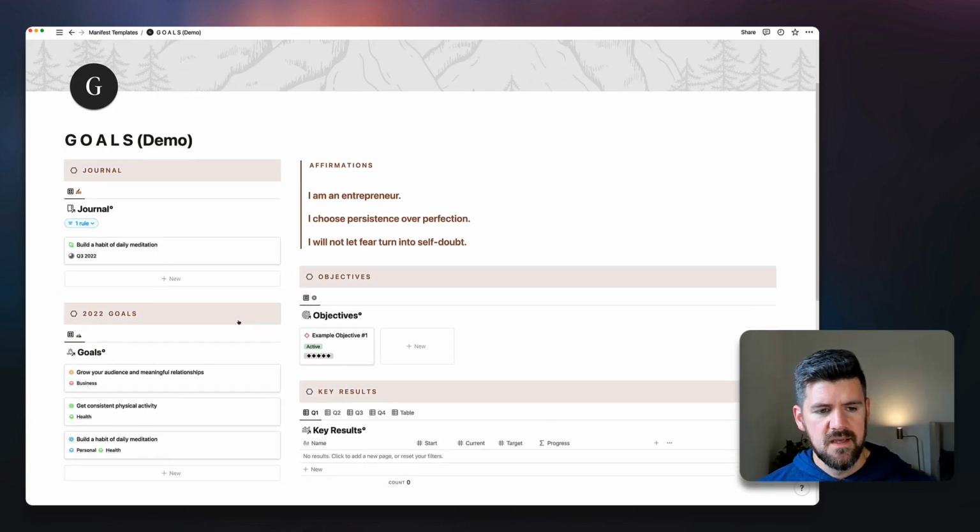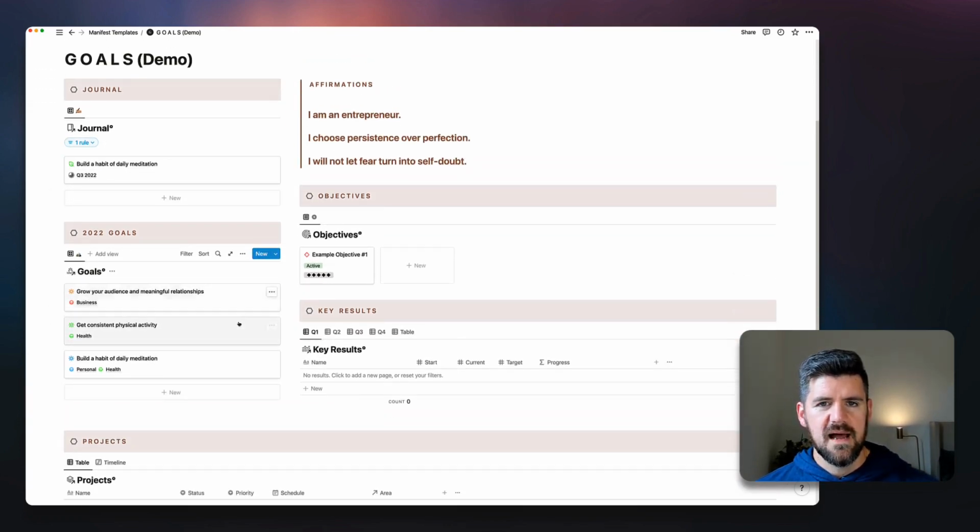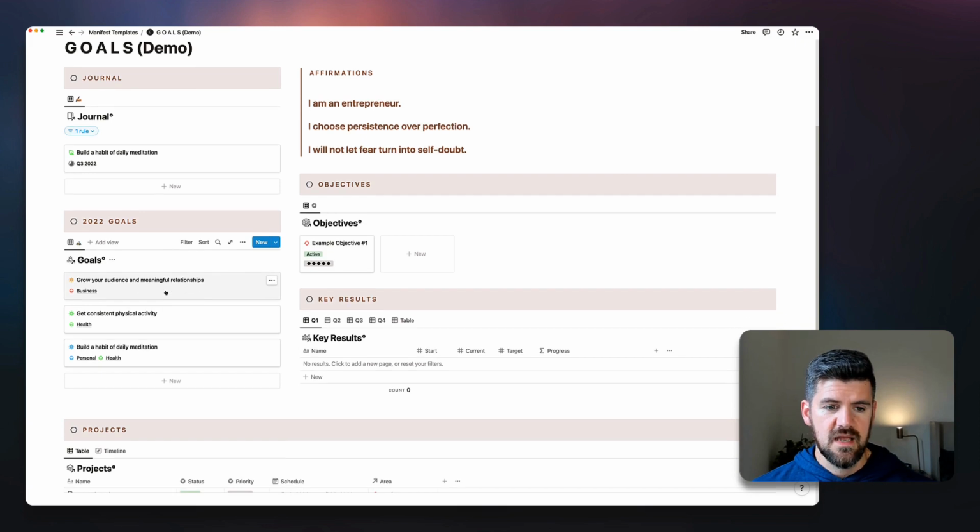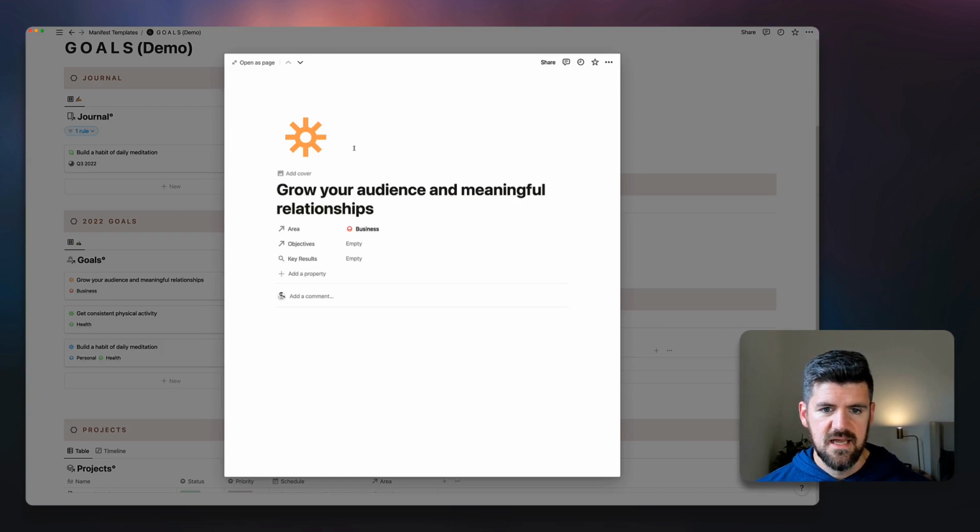journal section. If we're thinking about the sequence of going from big goal to quarterly objective and more granular to key results, the first place to start is in this goals section. So as you notice, this is not filtered. So this is goals for this particular year. We've got 3 already present in here. So if we open one of these, we've got grow your audience and meaningful relationships.